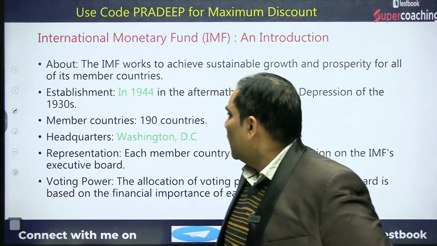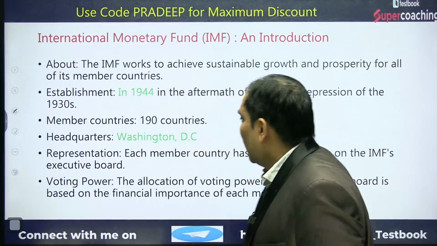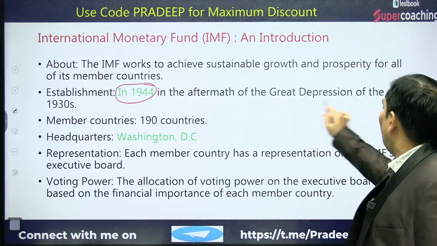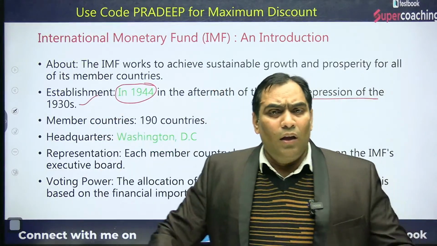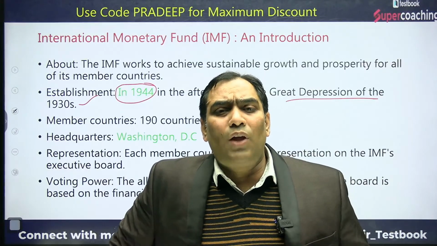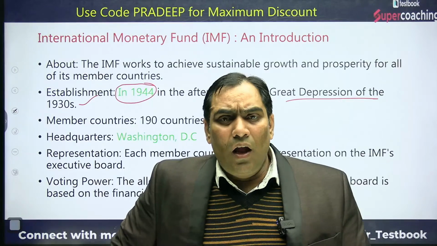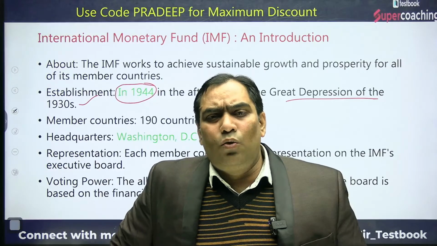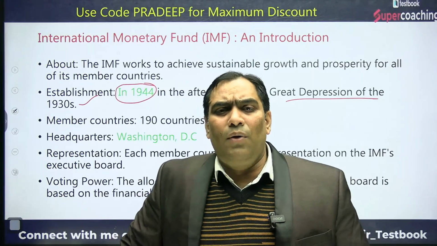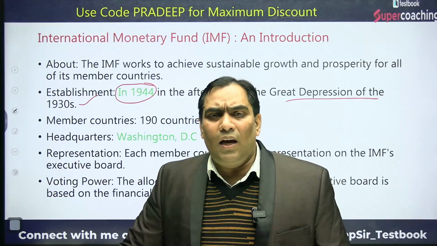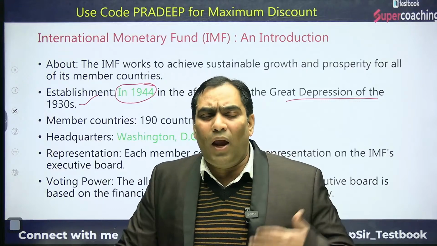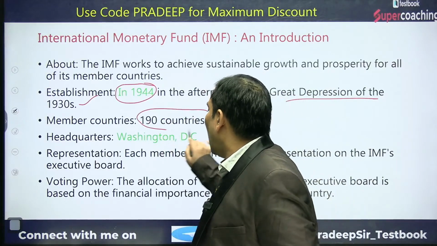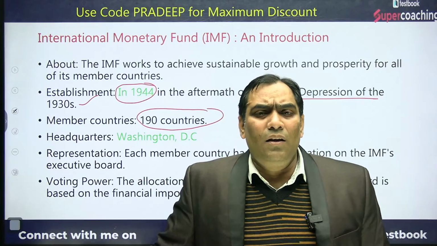Now we are going to focus on the facts of IMF. As I said, it was established in 1944, after the Great Depression, which took place in the world because of the competitive devaluation of currencies. Just to avoid this type of situation in future, a need was felt to take care of this competitive devaluation, and that's why the world community at large at the Bretton Woods Conference thought about raising an institution known as IMF. Now there are 190 countries in the IMF.